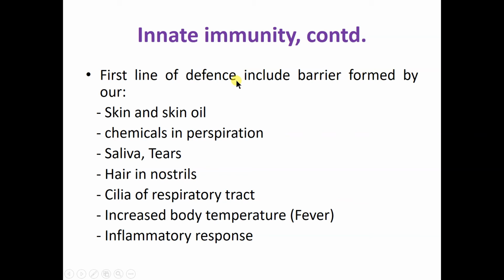Which are the different barriers that provide innate immunity? Like the skin and skin oils, they are the defense barrier. Then chemicals present in perspiration, saliva, and tears, then hair in the nostrils, and cilia of the respiratory tract. So these are actually the physiological barriers. Due to this innate immunity, sometimes the body also gives a response to the foreign material.